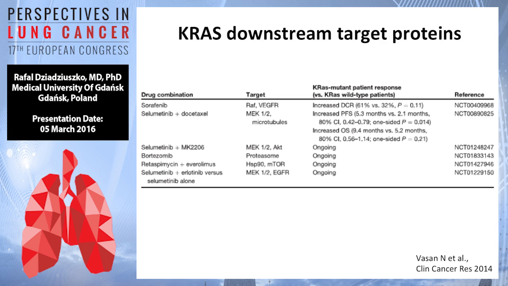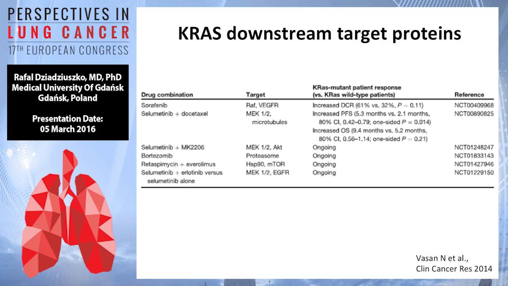Sorafenib is ineffective as given alone in patients with KRAS mutations. Another important phase 2 and soon phase 3 data are on the combination of MEK inhibitor selumetinib and docetaxel, as shown and published by Paziane and colleagues. I will briefly touch base on that.